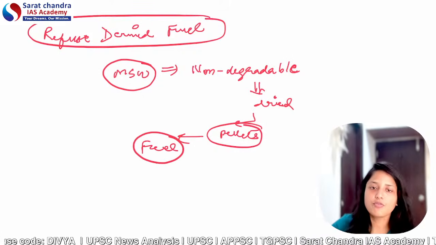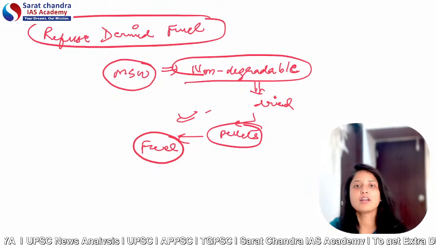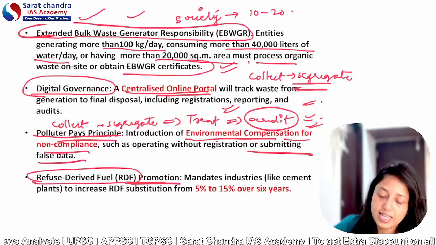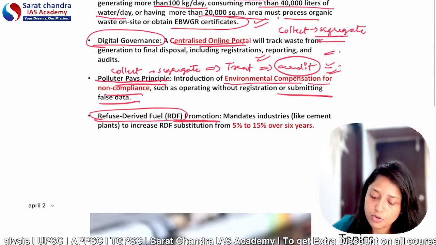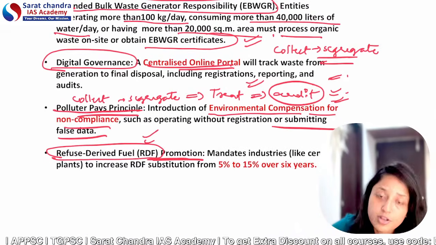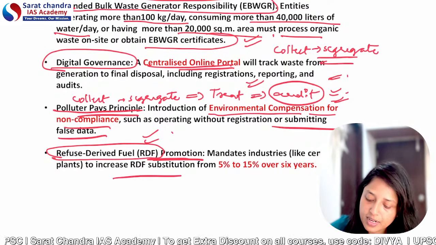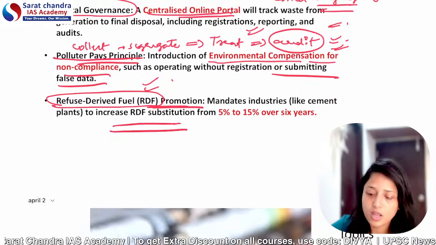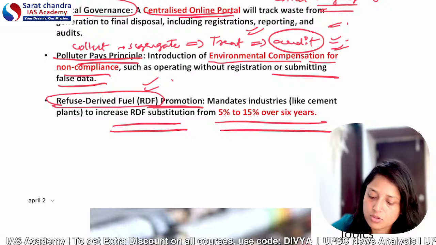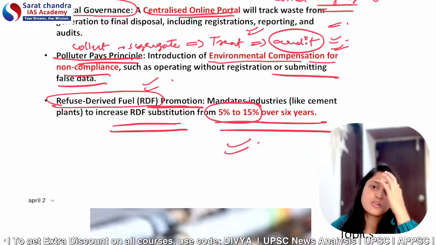So if we are using all these non-degradable substances as a fuel, then the demand for fossil fuel, that is coal, will reduce. So that's why the provision says that we have to promote the use of refuse derived fuel. And how much do we have to promote? We have to increase the use of refuse derived fuel from 5% to 15% over 6 years. So this is the percentage. Over the period of 6 years, we have to increase from 5% to 15%.